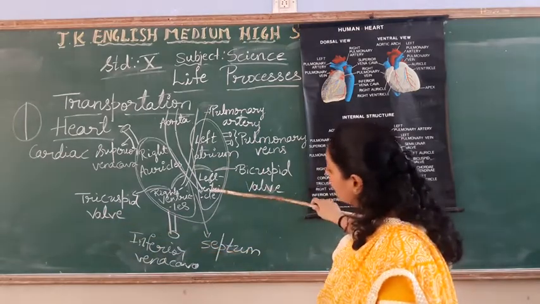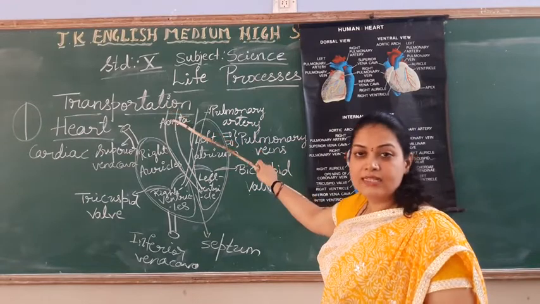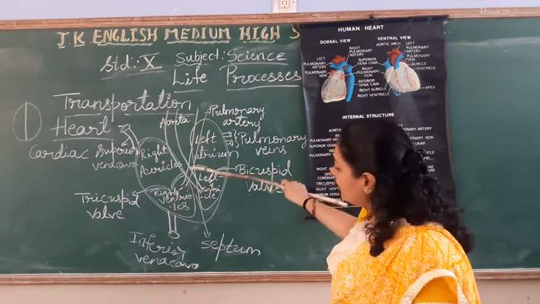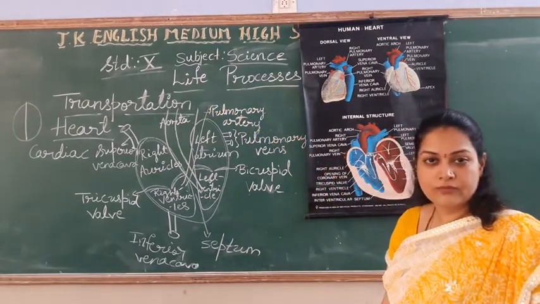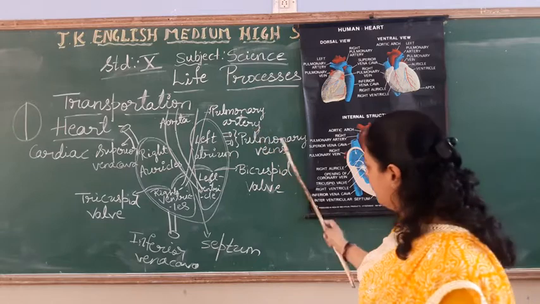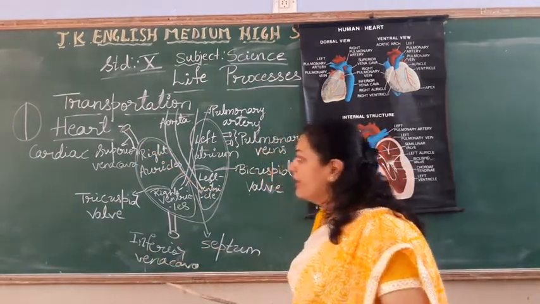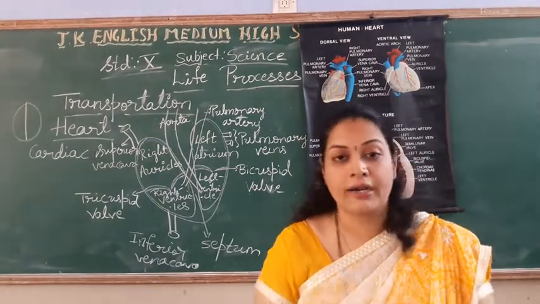Okay. And from the left ventricle a blood vessel arises, that is called aorta. From right ventricle a blood vessel arises, that is called pulmonary artery. Here you find pulmonary veins, superior and inferior vena cava. So this is the structure of our heart.